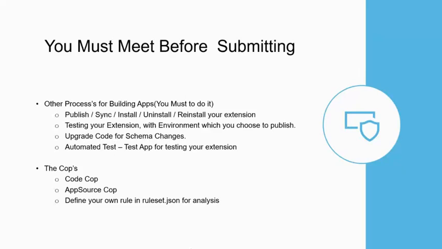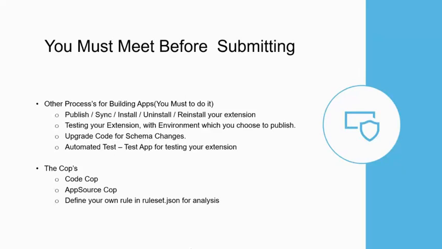Because sometimes it will create a problem if you go for other localizations. So you are developing for W1 and you are publishing an app into some other tenant, or you are developing an app that is available for some other countries. Obviously, you need to get those Docker containers or those localizations, and you need to publish your app into that. You need to make sure everything is working perfectly.